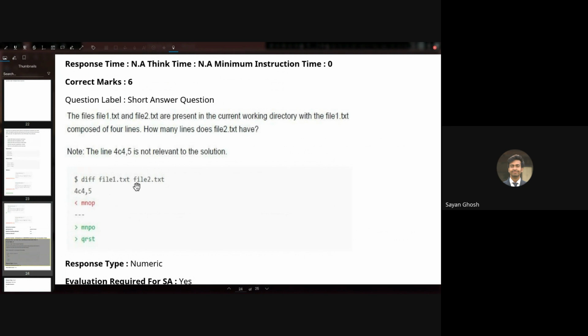Obviously the other lines are the same. If some line is not shown in the diff, that means that line is the same in the other file. So only in the fourth line, instead of MNOP, we have MNPO and QRST. So what is the number of lines in file2?